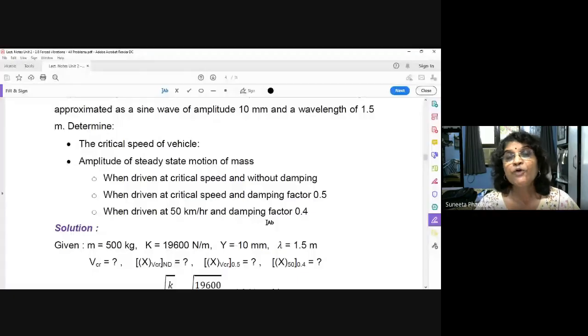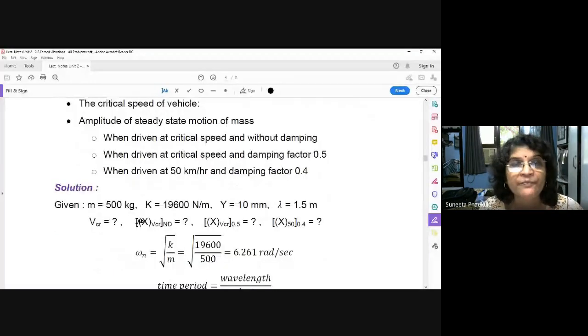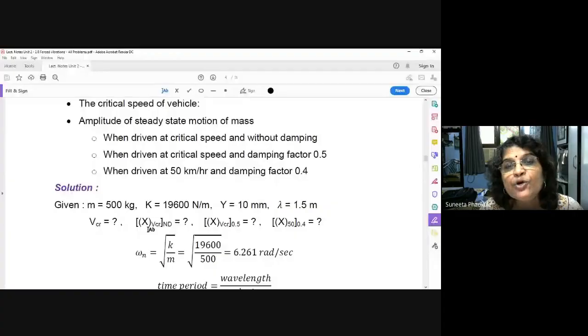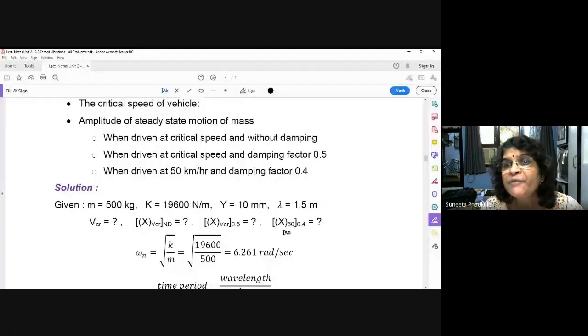So what do we have to determine? I have written the notation VCR, critical velocity. We have to find it out. Then X VCR, ND, means amplitude at critical velocity with no damping. Then second, the amplitude of the vehicle at critical speed when damping factor is 0.5. And the third, the amplitude at 50 km per hour, not at critical, when damping factor is 0.4. These 4 things we have to find out.